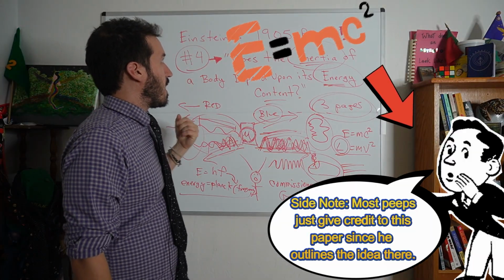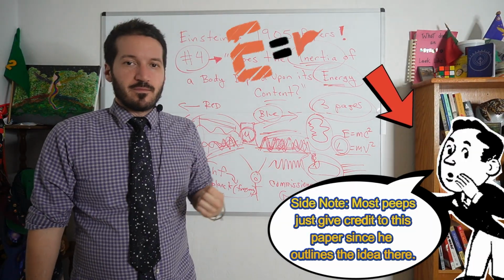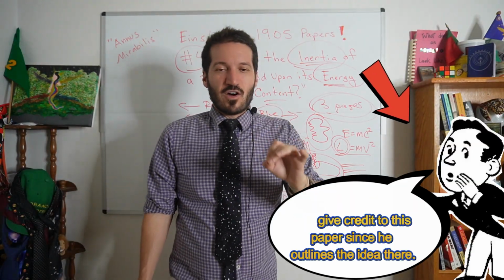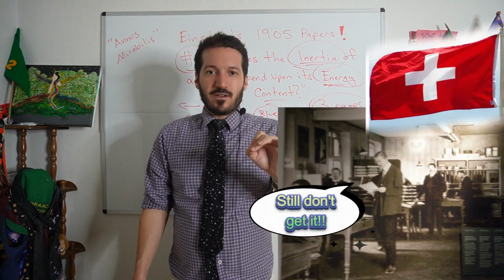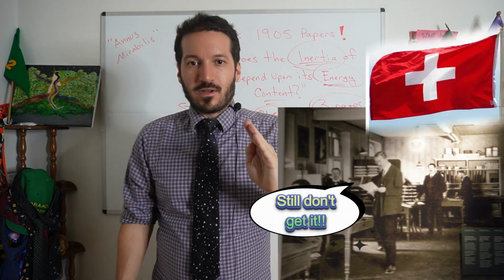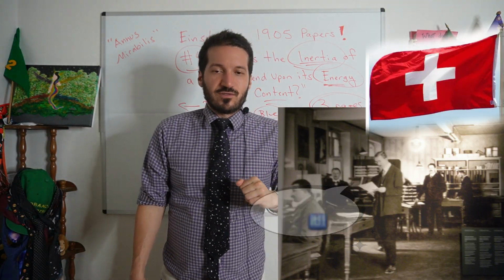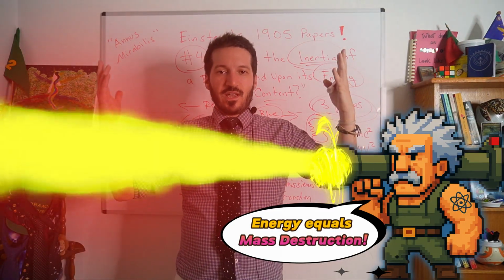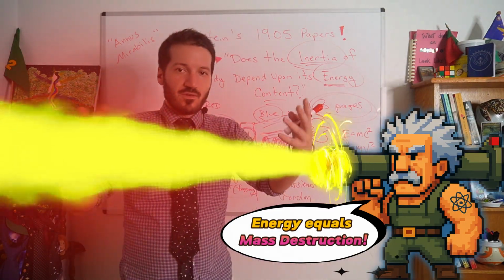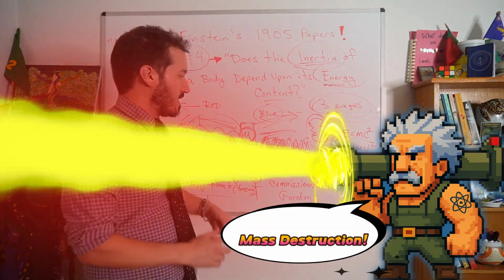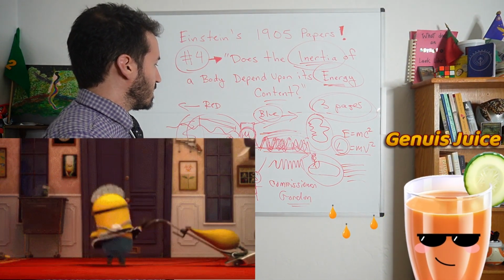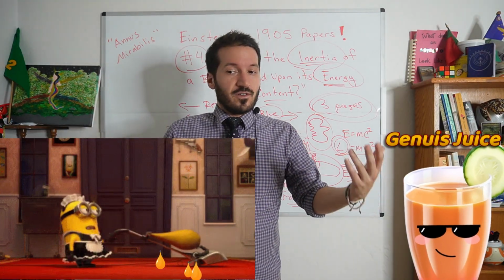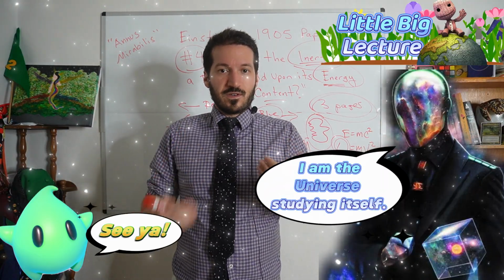So that's going to about do it for our Einstein 1905 paper, the 4th paper in his amazing physics journal that he delivered from his patent office all the way back in 1905 in Switzerland. Pretty epic, amazing. There's our boy doing it again, shocking the world, with his crazy hair and his crazy science. Thank you, Einstein, for delivering these amazing papers. I want to bring that to your attention so we can suck up some of the genius juices and maybe make our own amazing theories on the universe all around us and within us. See you next time.